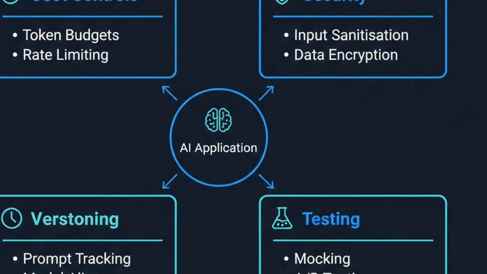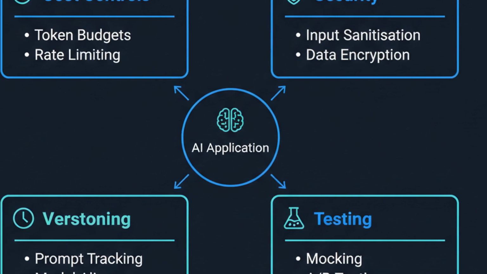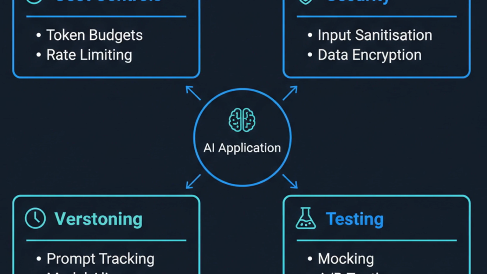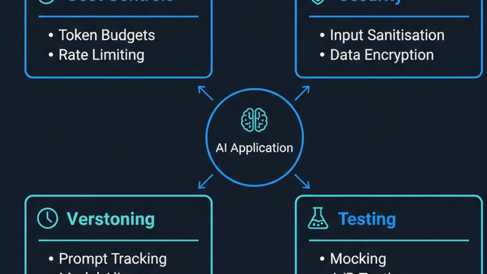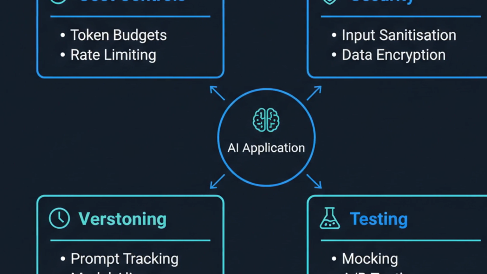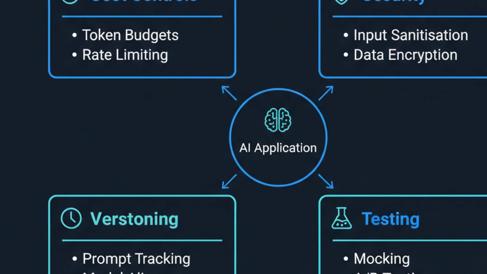Third, versioning. When you update an agent system prompt, track it like code. Finally, testing. Mock your LLM responses and test the orchestration logic independently. Multi-agent systems are powerful but complex. Start with 2 agents, prove the value, then scale.